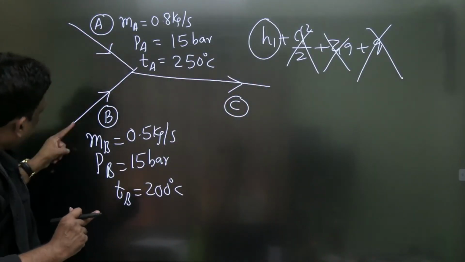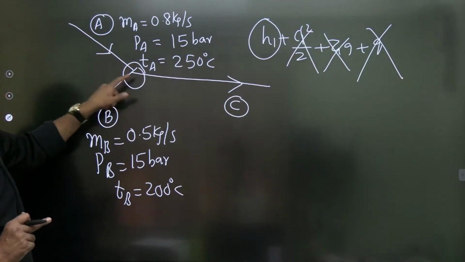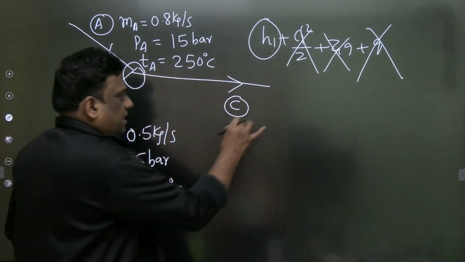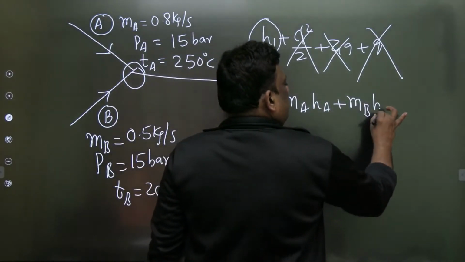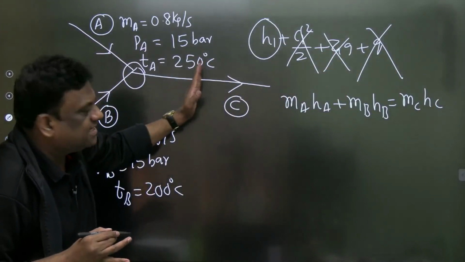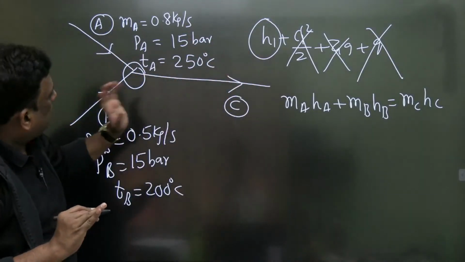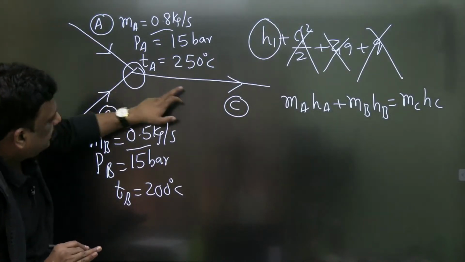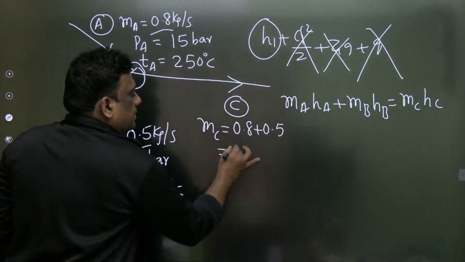So can I write, my dear students, here only enthalpy is left. mA hA entering, mB hB entering, total entering. If you apply the conservation of energy at this junction, total entering mA hA plus mB hB is equal to mC hC. Wonderful. Can you give me the mass at the exit? Absolutely, I can. Every time there has to be mass conservation and energy conservation. So look here. 0.8 is entering, 0.5 is entering. 0.8 plus 0.5 is the mass at C, which is nothing but 1.3.